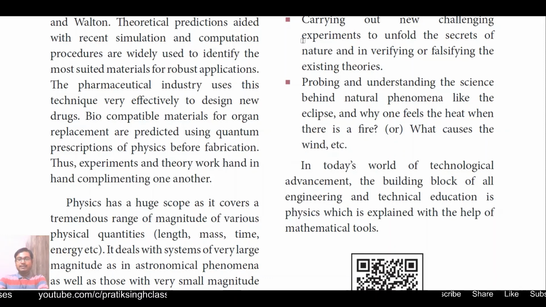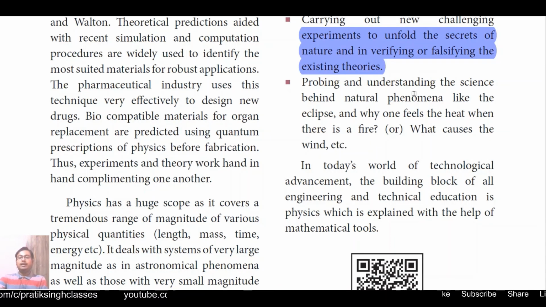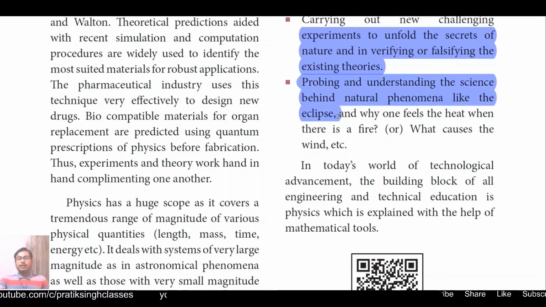Physics is about carrying out new challenging experiments to unfold the secrets of nature and verifying or falsifying existing theories. It means physics is needed to find new things and reveal the secrets of nature. If any law exists, to verify it we need the laws of physics, and to prove it wrong, we also need the laws of physics. Proving and understanding the science behind natural phenomena like eclipses, why solar and lunar eclipses happen, are governed by the laws of physics.